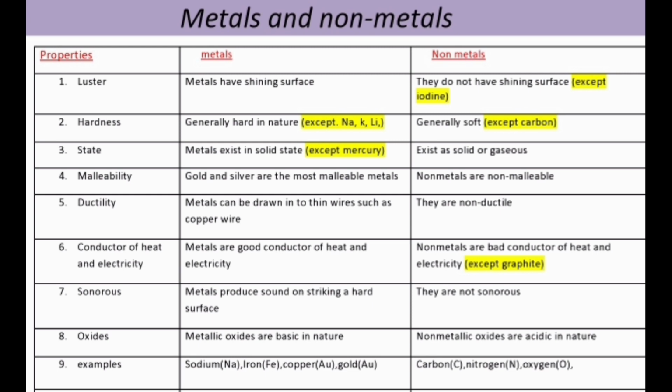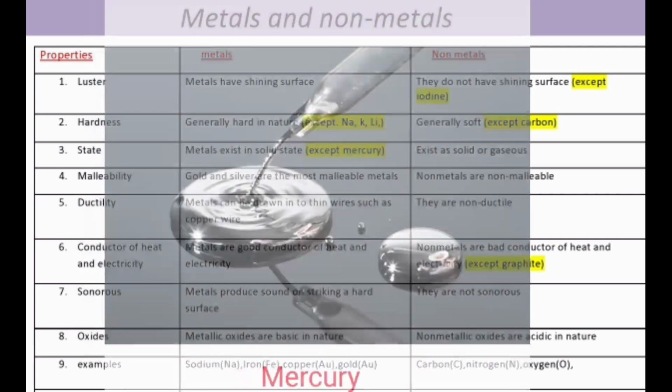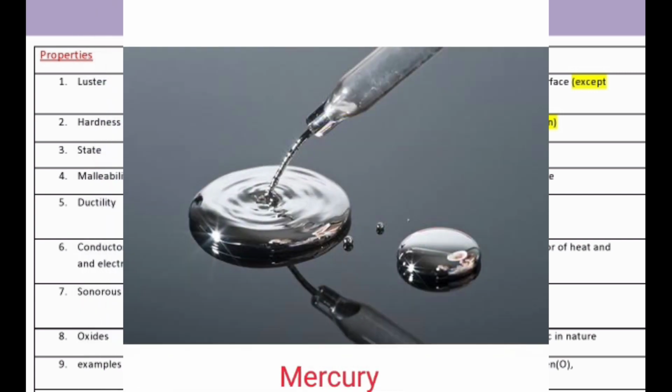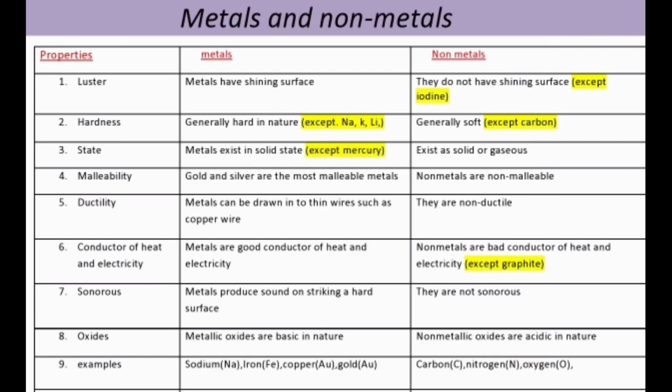So next property is the state of occurrence. The metals exist in solid state. Usually all the metals we get in our environment exist in the form of solid except mercury. In this picture we can see that mercury is in the liquid state, and this mercury is used in the preparation of thermometers. And usually the non-metals exist either in the form of solid or in the gaseous state.